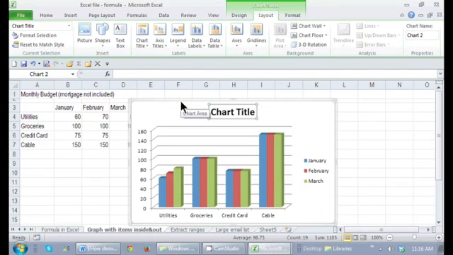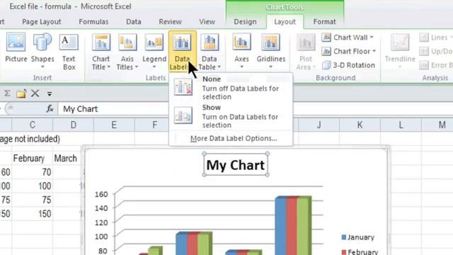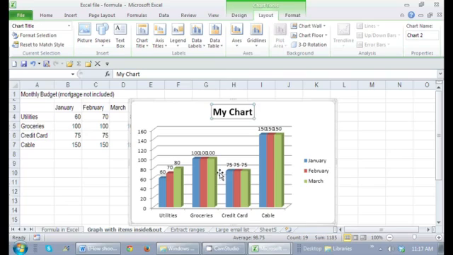As soon as I start typing, for all of these pieces of the bar chart. So if I click on Data Labels and I say Show, it'll show me the numbers for each one.